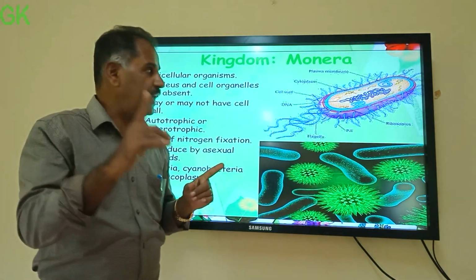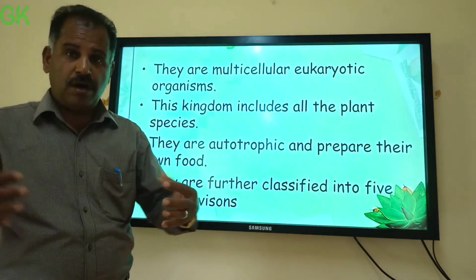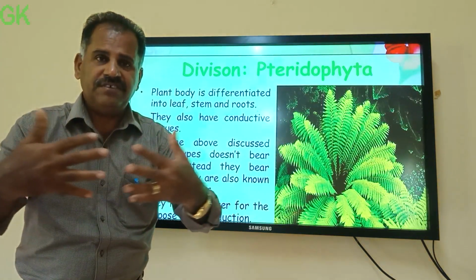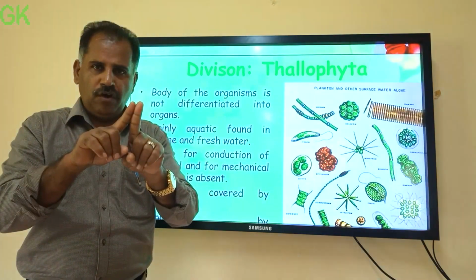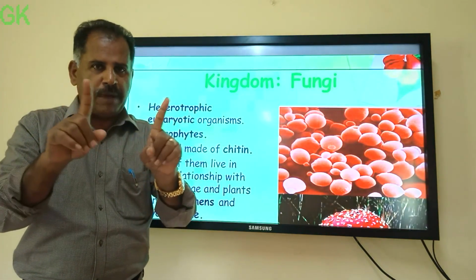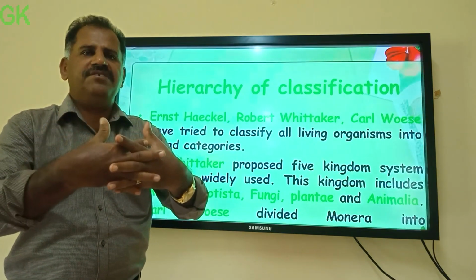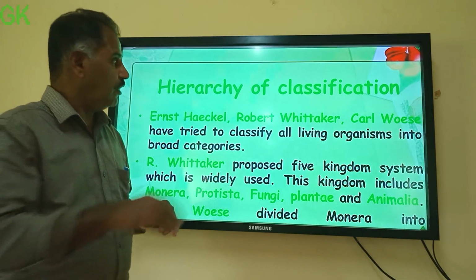Okay, you know, those organisms which can breed, which can reproduce, which have similar characters. Human beings can reproduce with human beings only, no? Yes, a mango tree can reproduce with a mango tree only, no? These similar organisms which can breed among themselves, that is what is called species. What is called species?